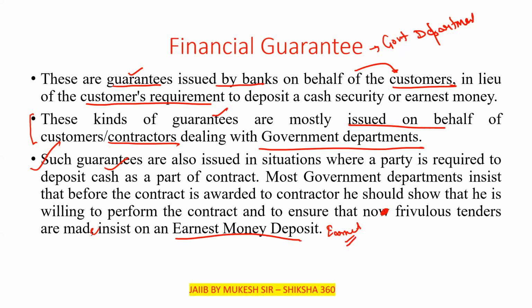Generally, earnest money is taken as 10%. And if the contract or tender is not awarded to them, this money will be returned, and there is no interest to be paid on that. Now move to the next one.